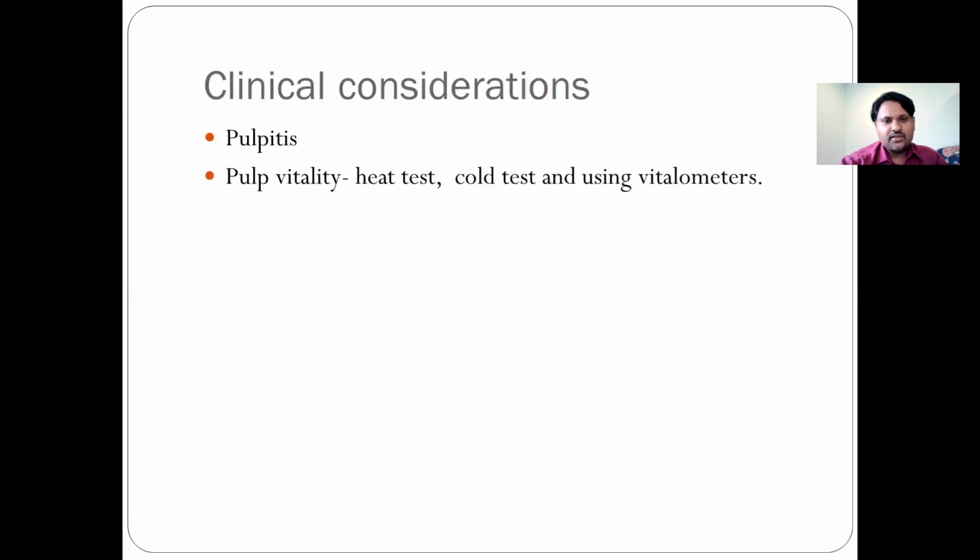Now, the clinical consideration that we need to remember is pulpitis, which we'll be studying a little later when you come to your third year. We'll discuss different types of pulpitis, the inflammation of the pulp, and the progression of the caries process from the pulp to the periapical area, and so forth. Then you have different tests which we use to check for vitality, mainly heat, cold tests, and pulp testers.